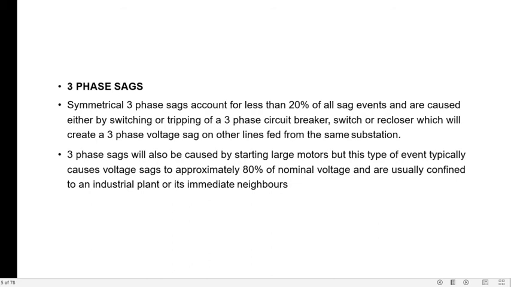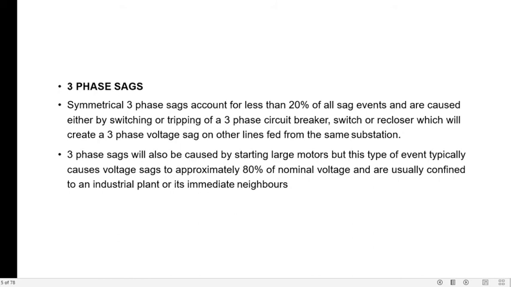Three-phase sag will also be caused by starting large motors, but this type of event typically causes voltage sag to approximately 80% of the nominal voltage and is usually confined to an industrial plant or its neighboring industries.